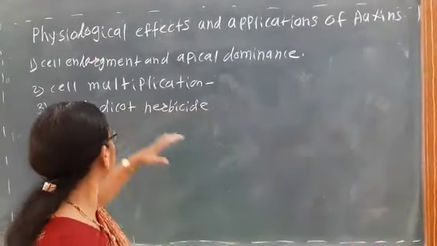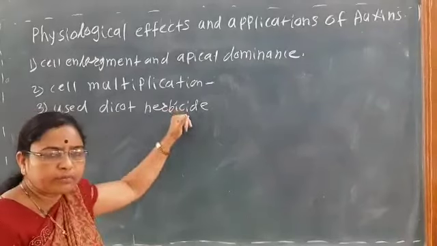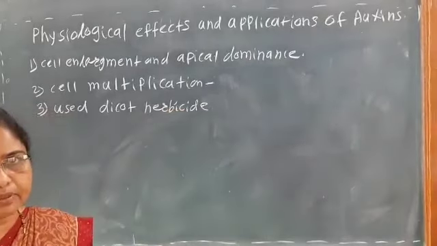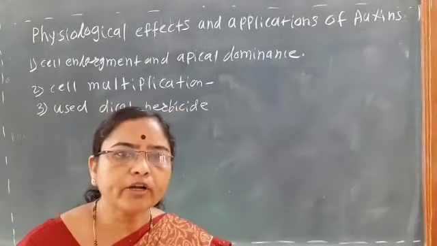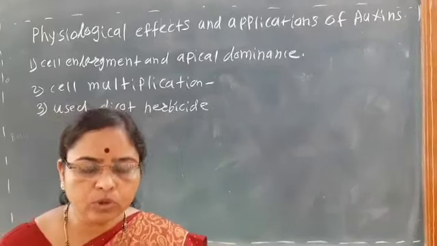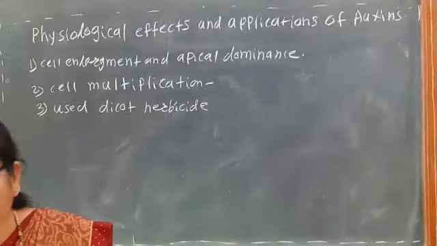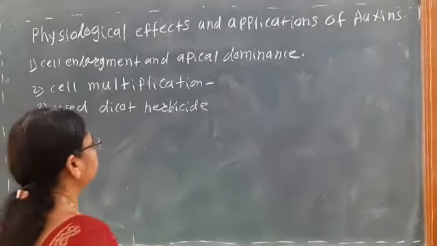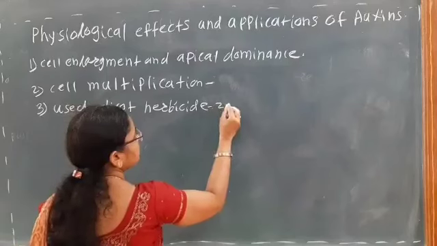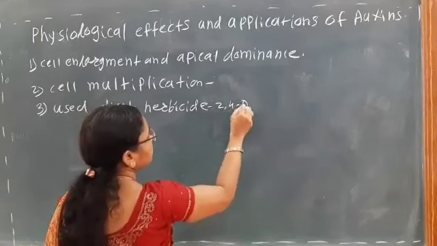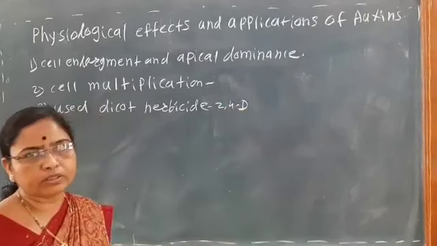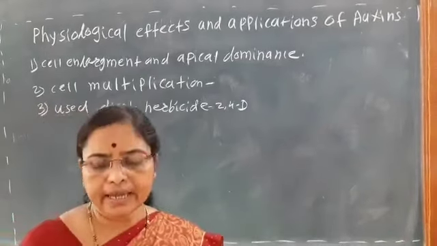So it is used only for dicot herbicide, not the monocot herbicides. Not the monocot herbicides. So see what happens, the 2,4-D, that is 2,4-dichlorophenoxyacetic acid.